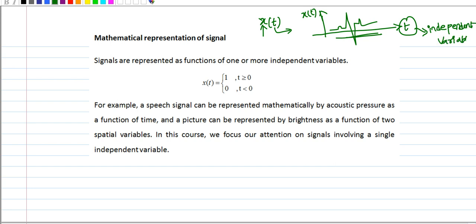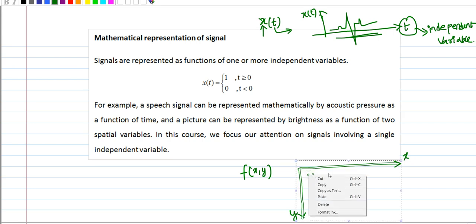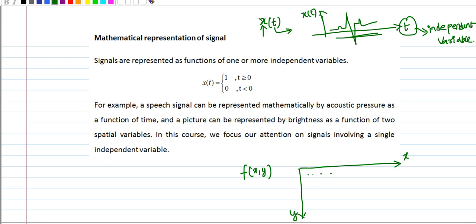T is an independent variable. So this is a one-dimensional signal, whereas a two-dimensional signal is an image, f of x comma y, so we have a two-dimensional representation. With respect to x, which is a location, my brightness at this place will be something, and with respect to y location I have a different brightness level. So the image is represented as a two-dimensional picture like this. So an image is a two-dimensional signal where x and y are independent variables, whereas a one-dimensional signal has only one independent variable.